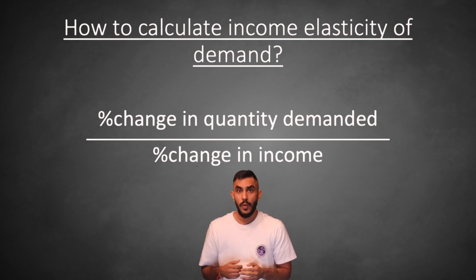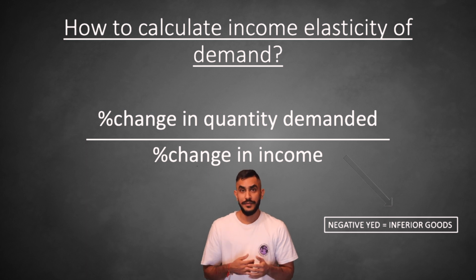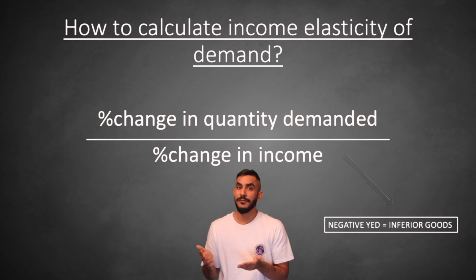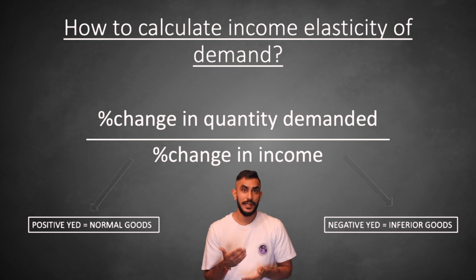Unlike PED, when studying income elasticity of demand, the sign in front of the coefficient matters. If the YED is negative, this means the good is inferior. And if the YED is positive, the good will be normal.